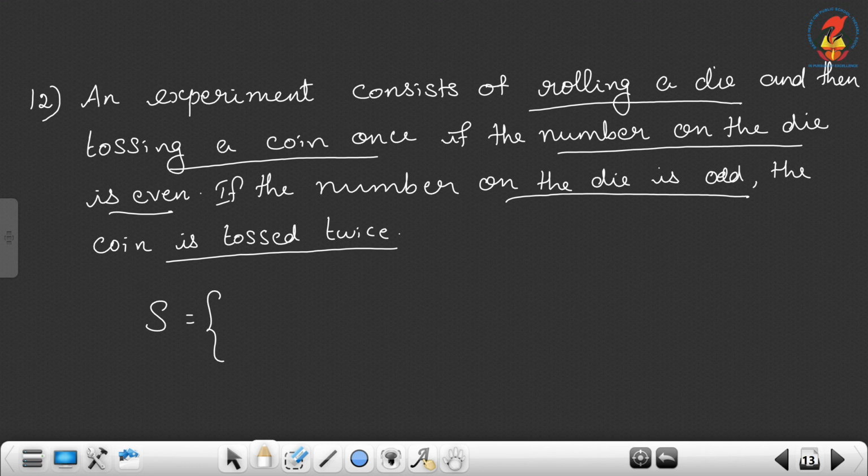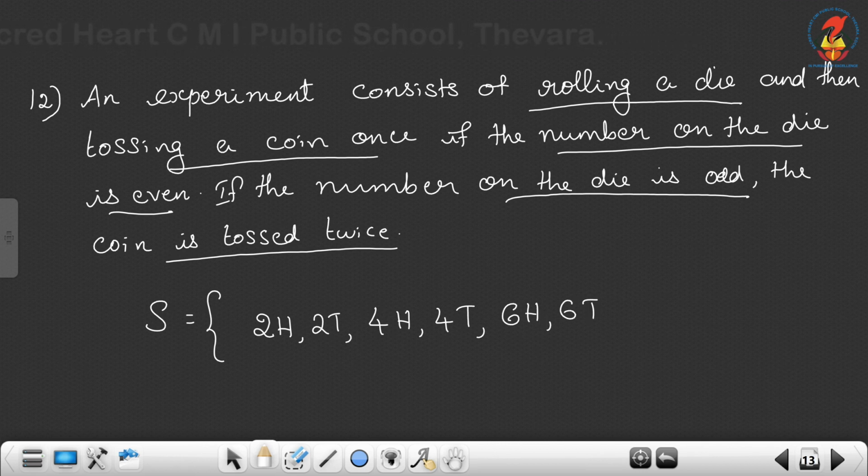If the number is even, it means tossing a coin once. So if it is 2, which is an even number, then tossing a coin once gives 2H, 2T, like that. 4H, 4T, 6H, 6T. Now what happens in the case of an odd number?